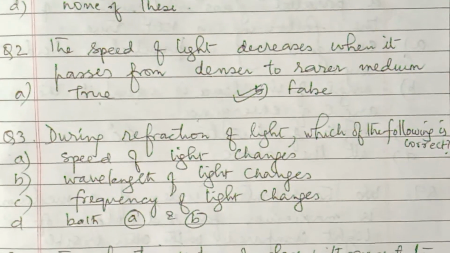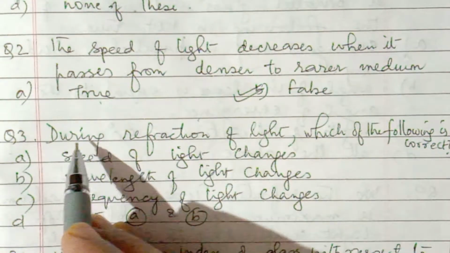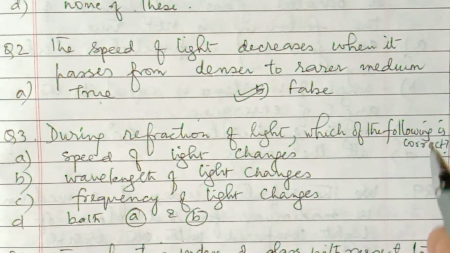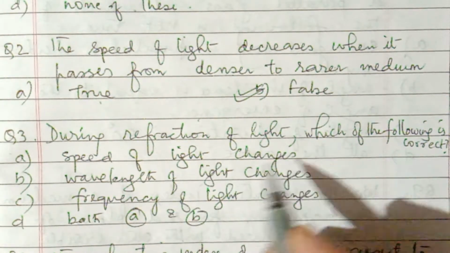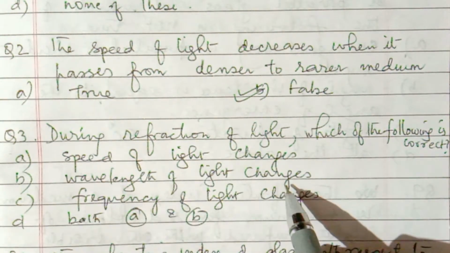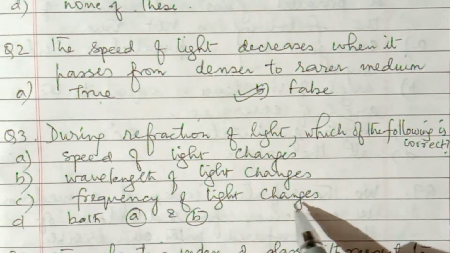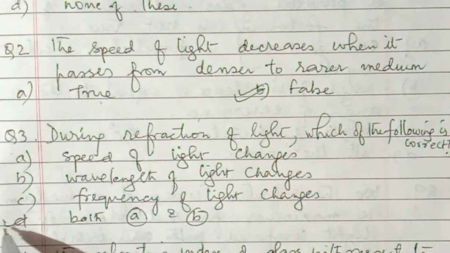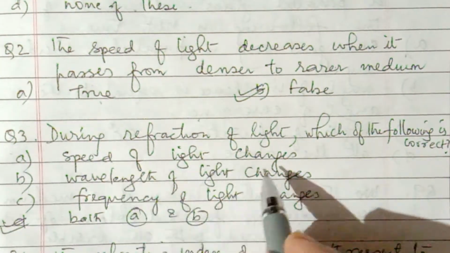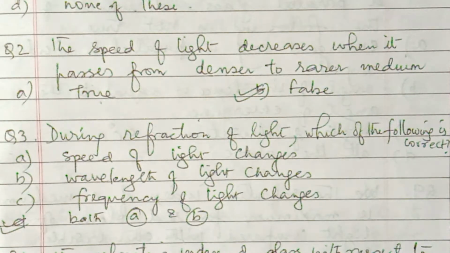Question number 3: during refraction of light, which of the following is correct? A) speed of light changes, B) wavelength changes, C) frequency of light changes, D) both A and B. So D is correct, because speed and wavelength both change.